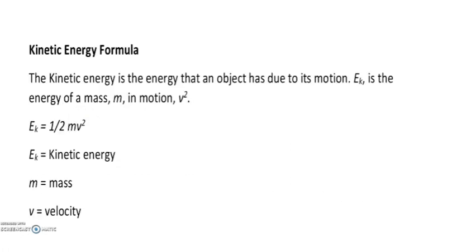Next one, the kinetic energy formula. Kinetic energy is the energy of an object due to motion. The object is in a moving condition, and the energy possessed by that object is called kinetic energy. Half m v square is the formula for kinetic energy. Very, very important equation. M is the mass and v is the velocity. The energy is due to the motion, so we have to take the square of the velocity times half times the mass of the object.